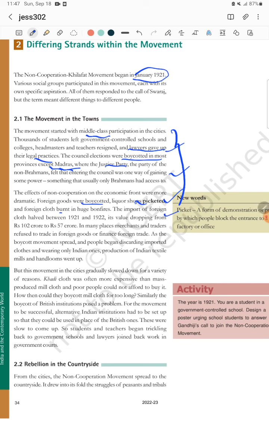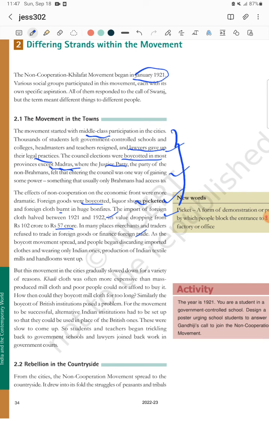The fourth point is all about foreign trade. The import of foreign cloth was halved. We should know that in 1920 the import of foreign cloth was almost 1 or 2 crores, which decreased to 57 crores in 1922. Within 1 year that huge difference is remarkable, showing that people changed their minds against the British government. In many places merchants and traders also refused to trade in foreign goods. As the boycott movement spread, people began discarding imported cloth and wearing Indian clothes, and production of Indian textile mills and handlooms went up. Everything was going on the right path.